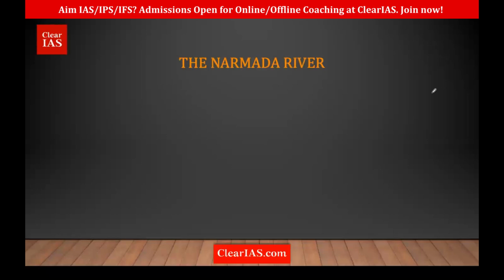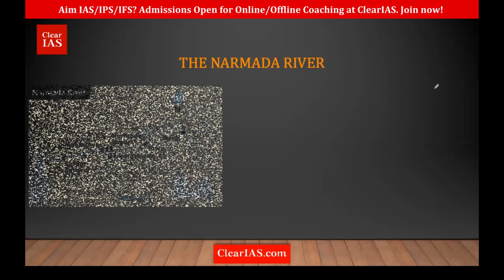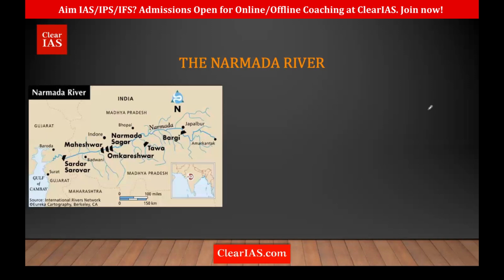So if you're talking about the river system of the peninsula, we'll first look into the two important west flowing rivers, that is Narmada and Tapi. First we'll talk about Narmada. We saw Narmada in the last session when we spoke about the Vindhyan and Satpura ranges. Narmada is actually a rift valley between the block mountains of Vindhyas and Satpura, right? And where is it originating? I've told this as well. It is at Amarkantak. You can see Amarkantak here.